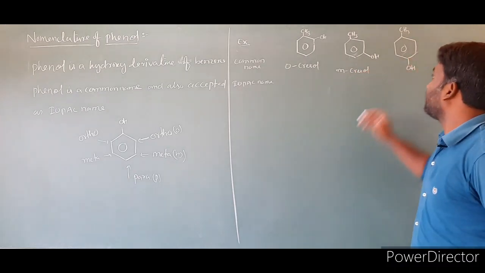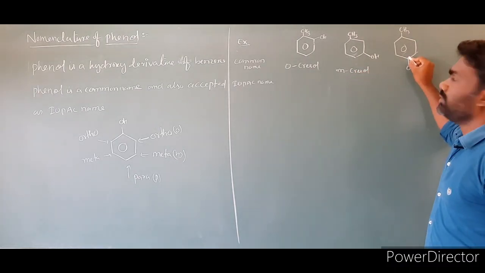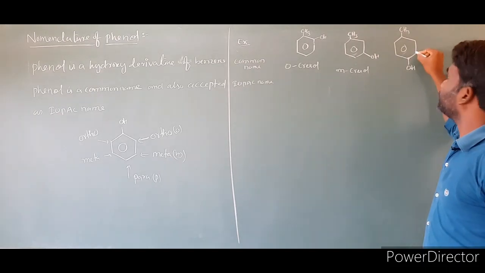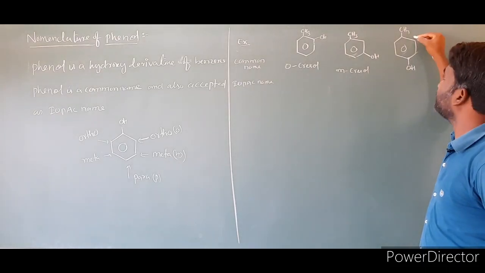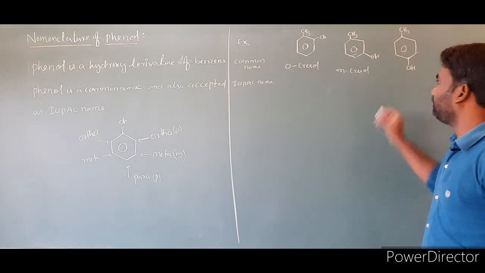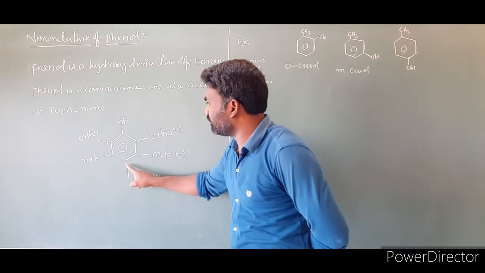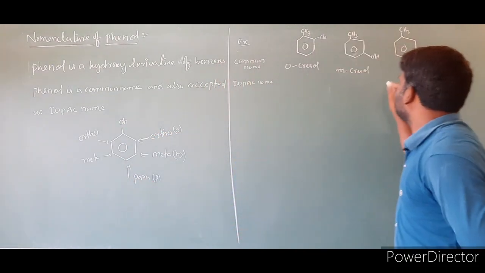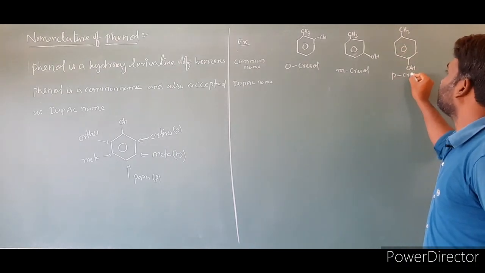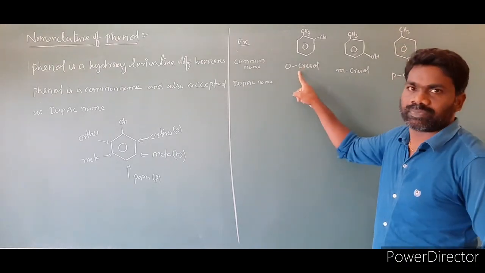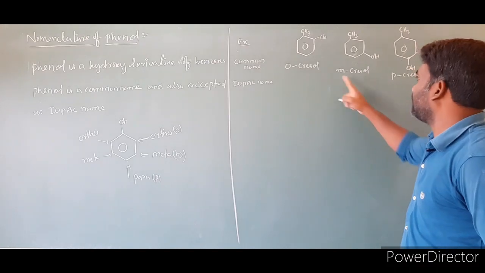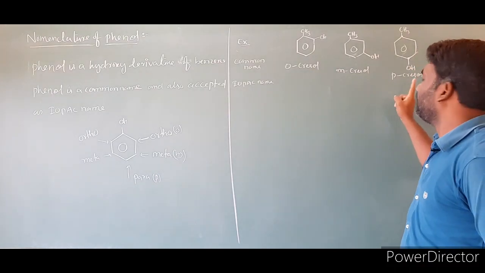Here, the position exactly opposite the OH group is the para position. This is para cresol. So: ortho cresol, meta cresol, and para cresol.